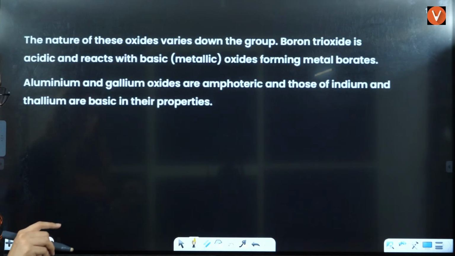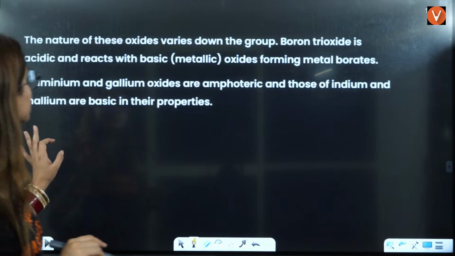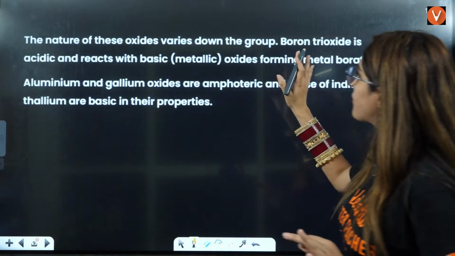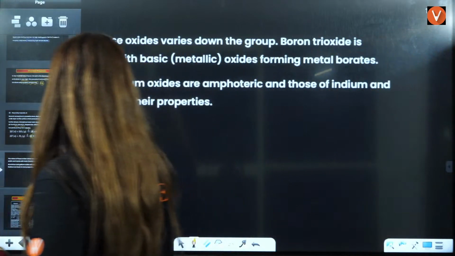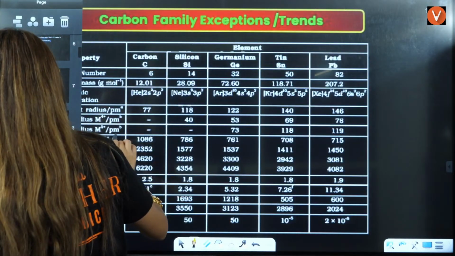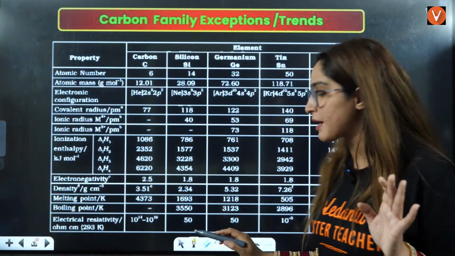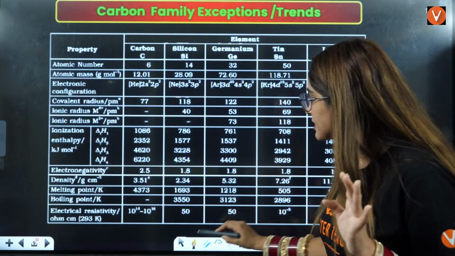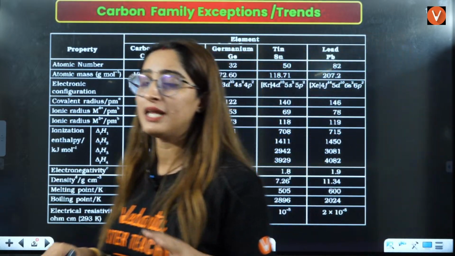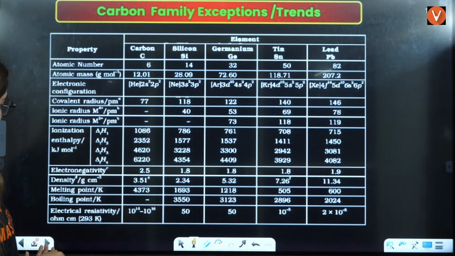Okay. Next is the nature of these oxides, which vary. This we have done already. Nature of the oxides, right? That we have done. Now let's talk about the carbon family, right? So this is the table for the carbon family. What are the important points? Let us see that, right?